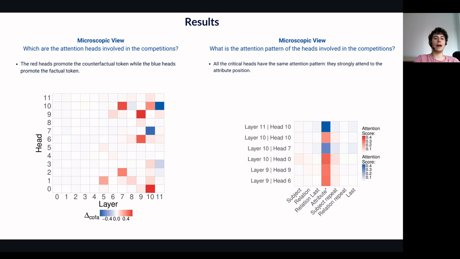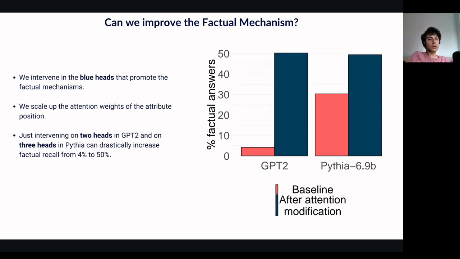This reveals a fascinating dynamic. The heads that promote the factual mechanism are actually attending to the counterfactual token. These heads are suppressing one mechanism to promote the other. They attend to the counterfactual information, but use it to reinforce the factual recall mechanism rather than copying the counterfactual token.